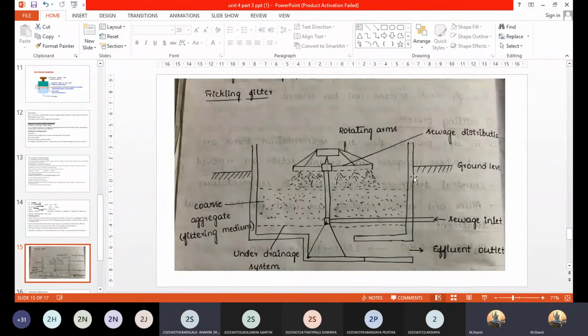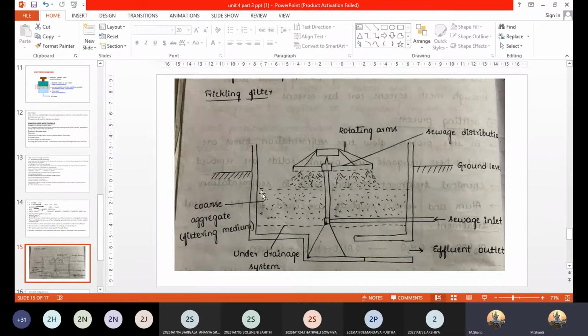So this will be under setup. Okay, so this is your ground level. Only the rotating arms of this filter will be seen above the ground. Okay, and the remaining part of this setup will be below the ground. Here you can see these are the rotating arms. With the help of rotating arms, the sewage will be distributed. So here, this part is called the filter bed. Okay, this entire thing. Can you see this?